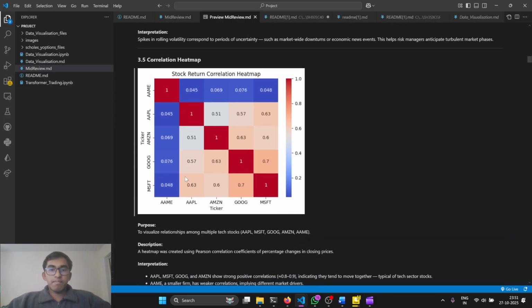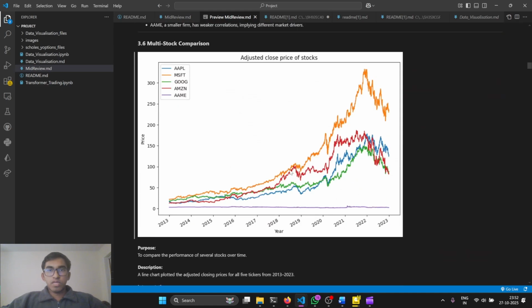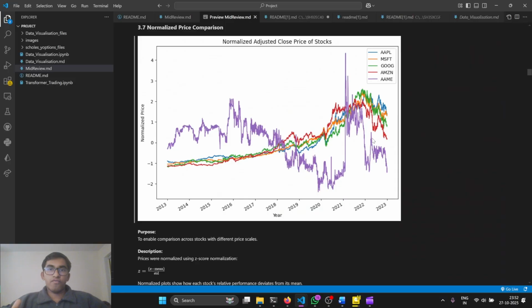Next, the correlation heat maps and the multi-stock line charts showed positive relationship between major tech stocks while a smaller firm AAME was less correlated. Normalizing the structure allowed us for fair comparison regardless of their absolute value.